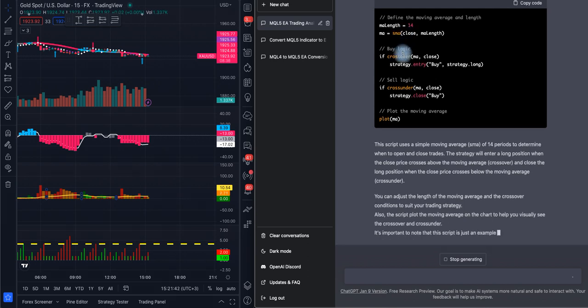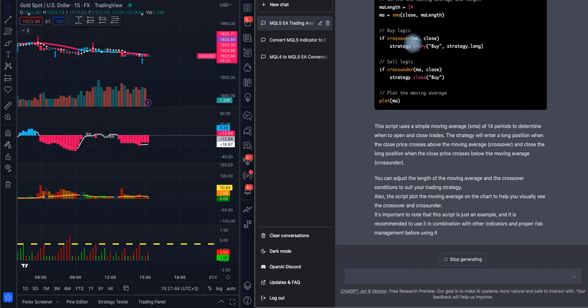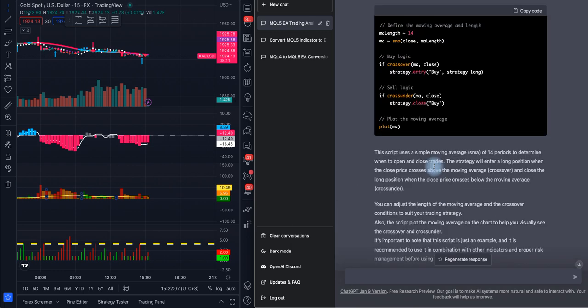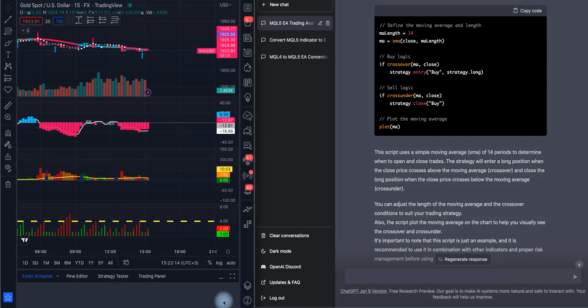that is based on a few lines, and you decide the lines and the length of the lines and things like that. When they cross, they will give you a signal to open a buy. When one is over the other one in a certain way, this is an indication of closing a sell or closing a buy or opening a sell or opening a buy. So we'll take this code right here. So copy code. All right, we'll come here and we will open the Pine script editor.